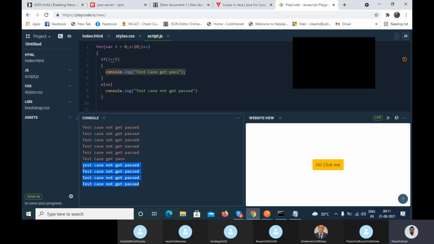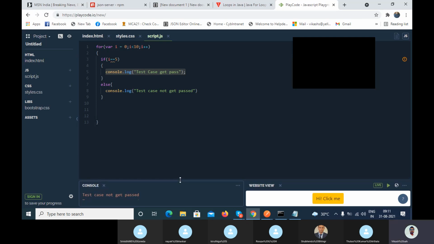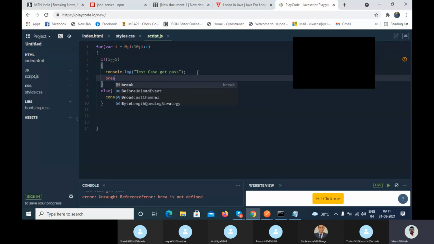Similarly, the code will make effort when the execution is happening, so it will take extra time to execute this. I don't want to do this. If your condition gets passed, you don't want to continue the statement. You want to quit. What logic can you apply? Break. Yes, we can use break. So that will break the statement.